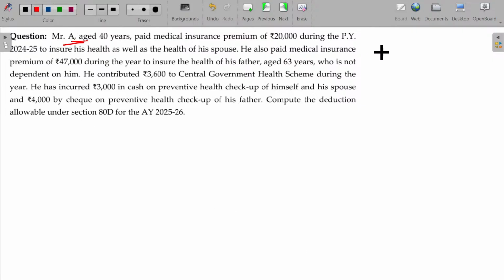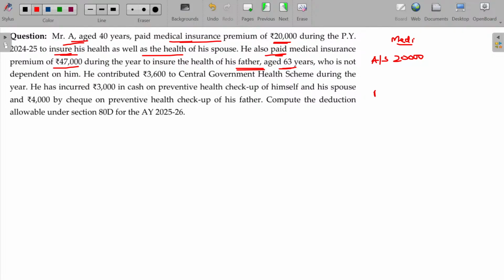Mr. A, aged 40, paid medical insurance premium 20,000 rupees to ensure his health as well as the health of his spouse, A and spouse. He also paid insurance premium 47,000 during the year to ensure the health of his father, aged 63.